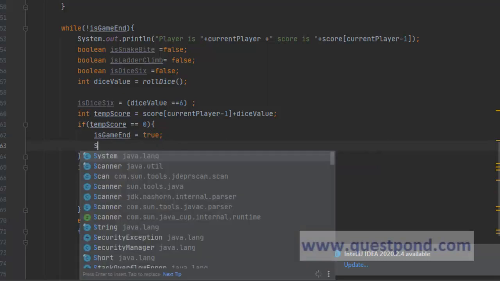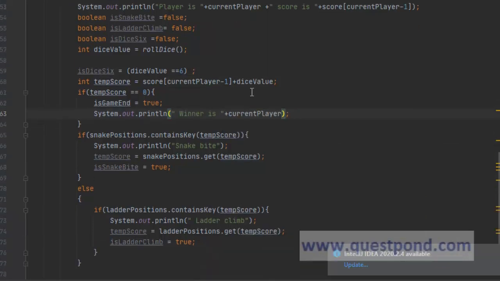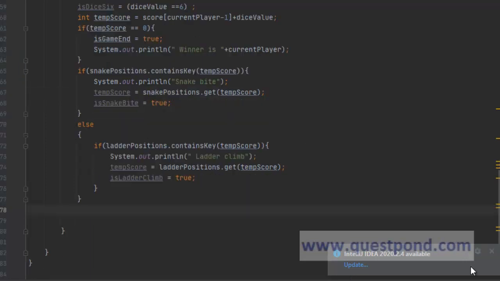And we can say system dot out dot println winner is current player. Now let's say user is at 97, but he gets a 6. In this case, he will not get a retry. So we will have to check for that.